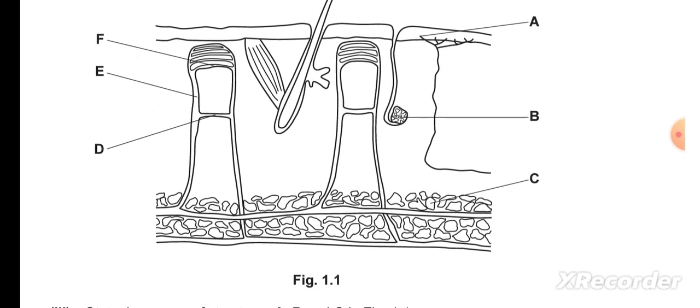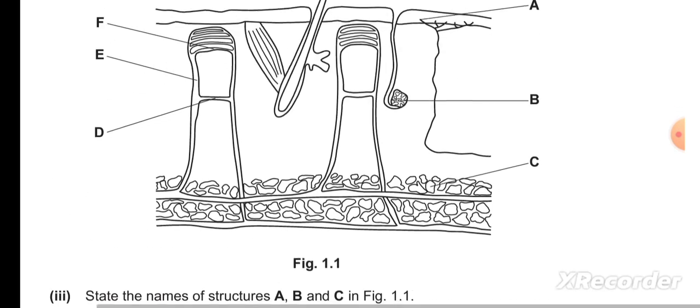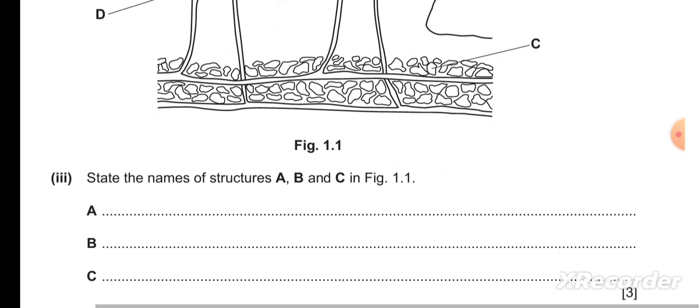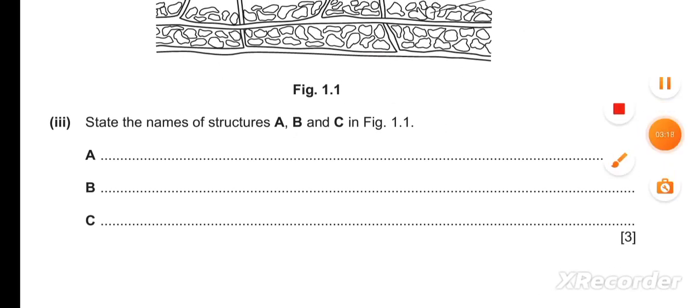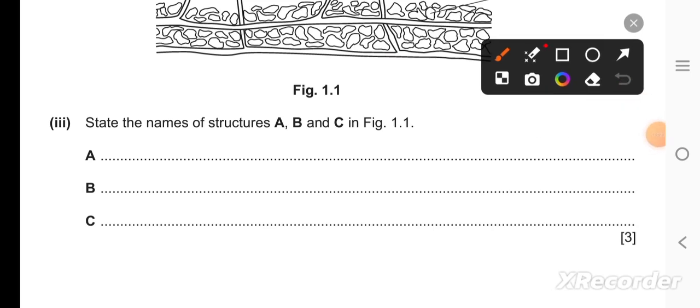A, it's a receptor, and B, it's a sweat gland, and C, it's fatty tissues, which are said to be the adipose, right? So first we have to label over here and then continue the answer. Let me write the appropriate answer regarding the marking scheme and examiner report.